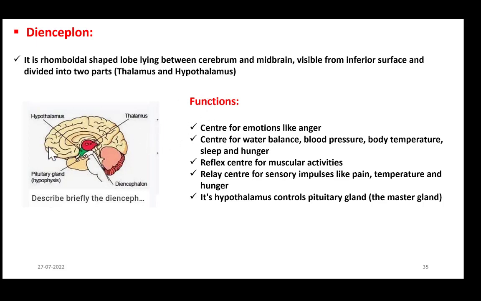This is due to our diencephalon. Now how about BP? When we exercise or do more physical activity, BP increases to support that activity, to send more oxygen to the parts involved in the activity. When we take rest, BP decreases. This regulation as per work is maintained by our diencephalon.